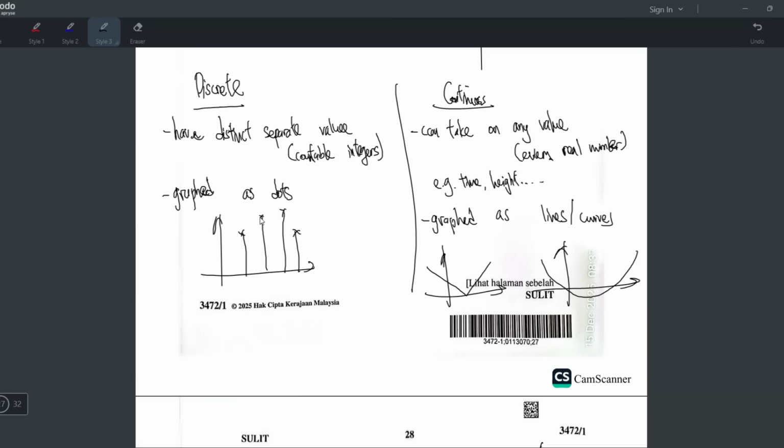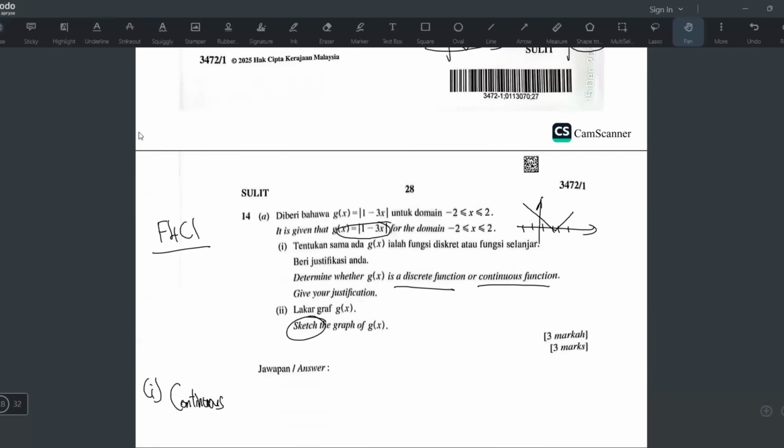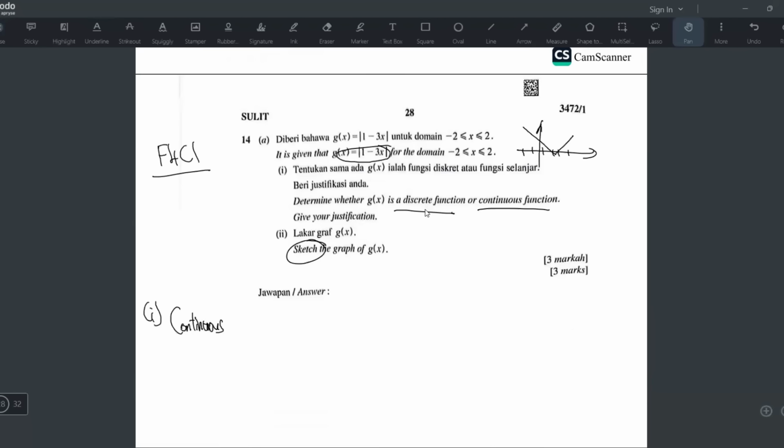You can see the difference, right? This one, the dots are distinct, they are all separated. This one, they're connected, because you can take on every value including all the decimals in between. But this one only takes countable values, like 1, 2, 3, 4, or 0, 1, 2, 3. You can't take decimals. So to make it easy to understand, just remember: discrete, integer; continuous, decimal.